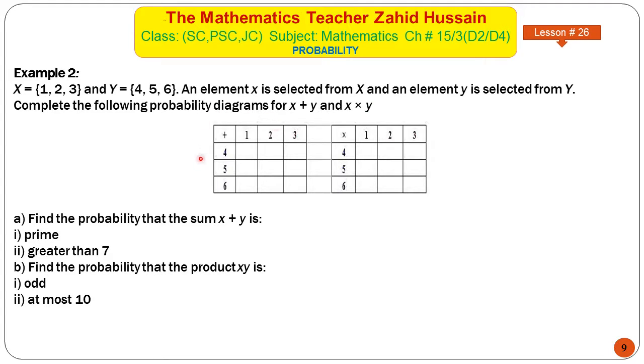Now sometimes a possibility diagram is shown by drawing two vertical lines as we have discussed in the previous example, and sometimes it is given in the form of tables.